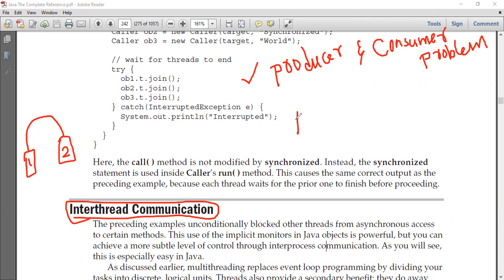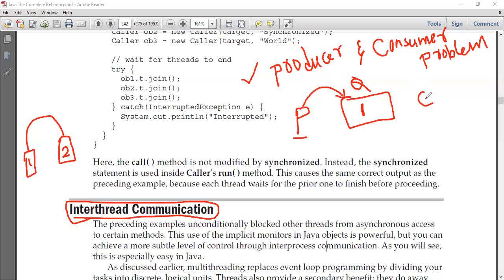So here we have a producer and we have a consumer. In between producer and consumer we have a queue, and the capacity of the queue is only 1. In other words, at any point of time I can place only a single item in this queue. So what is this producer-consumer problem all about? Here the producer is going to produce a value and put that value into the queue.